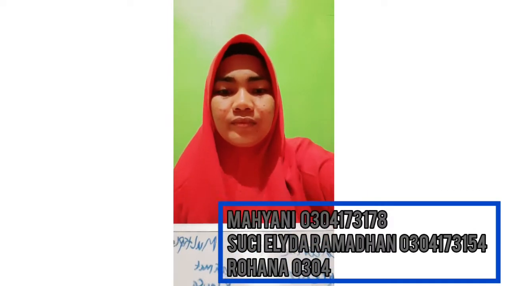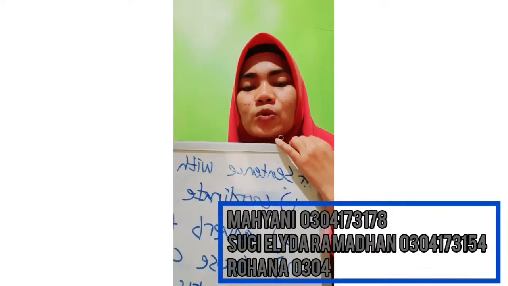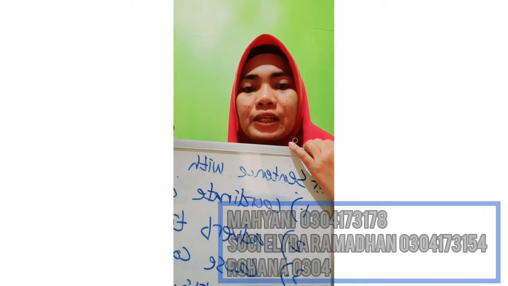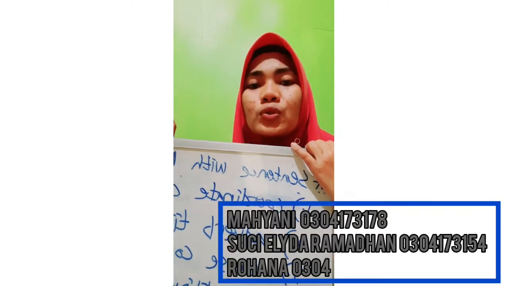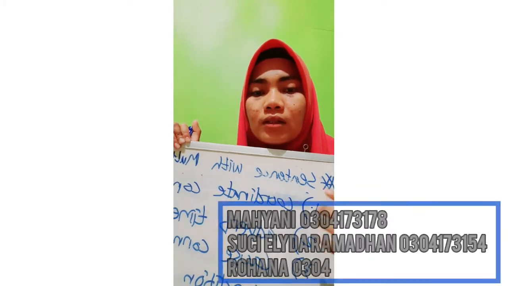Okay, guys, to make a sentence we must pay attention to some clauses. And here are the important ways to understand sentences with multiple clauses.